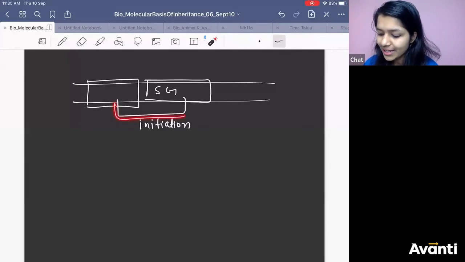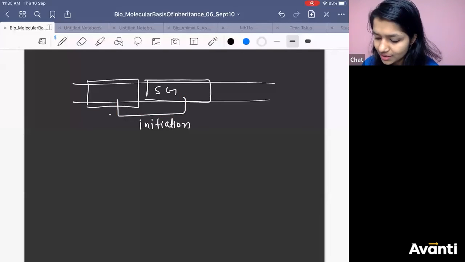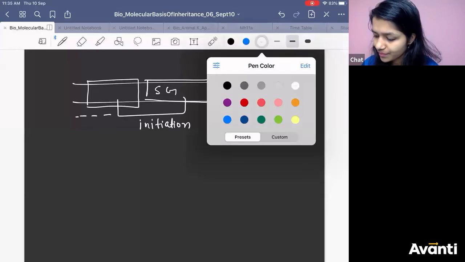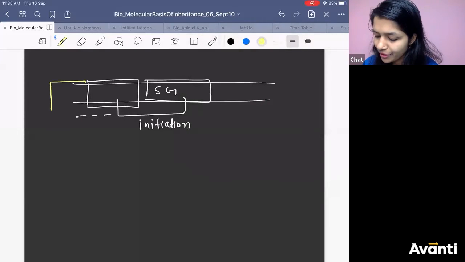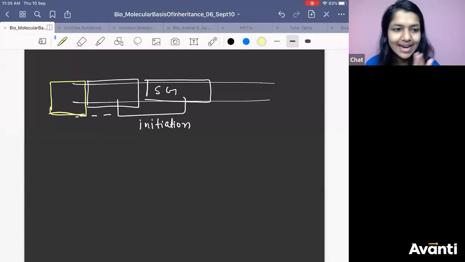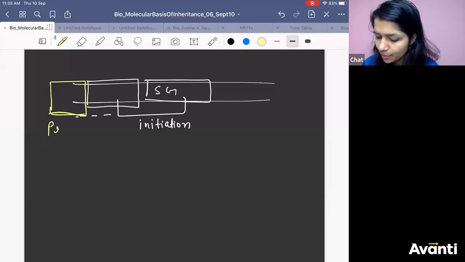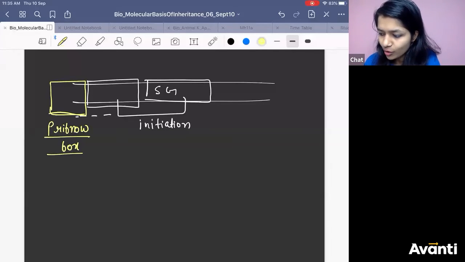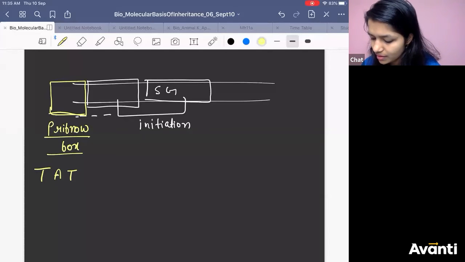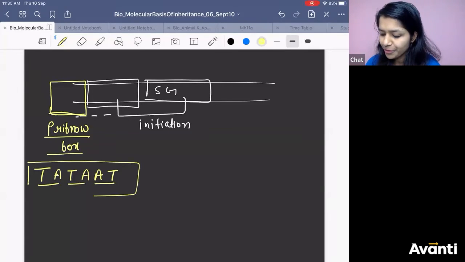So before the initiation could take place, there is something called the Pribnow box. In the promoter site itself, you will get the Pribnow box. And what is the sequence of the Pribnow box? Anyone knows? Pribnow box sequence? TATAAT. This is the sequence of the Pribnow box.